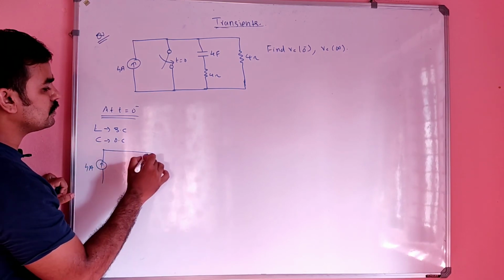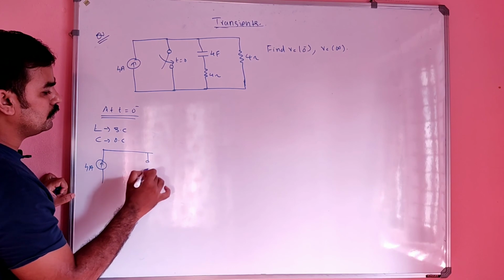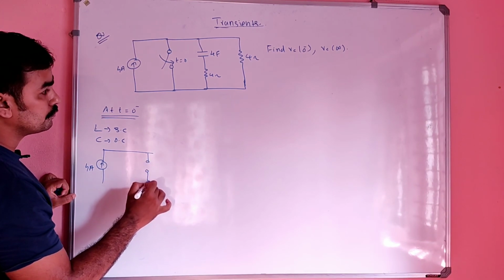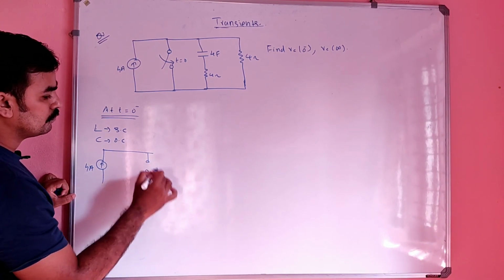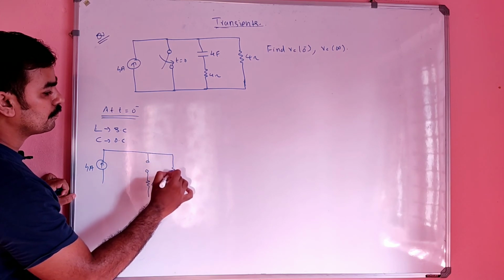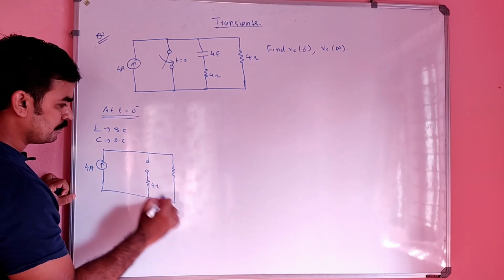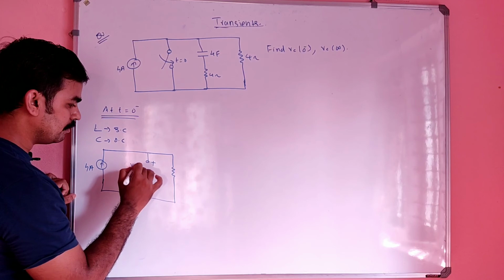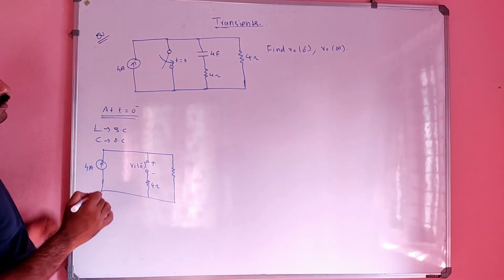So the capacitor will be open circuit, so you want to draw this. And this voltage is nothing but VC of 0 minus.